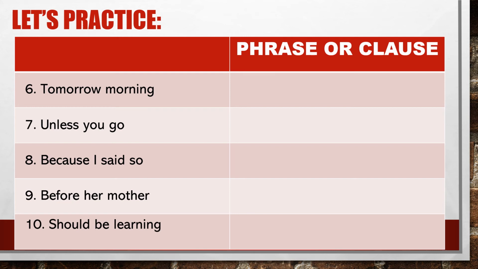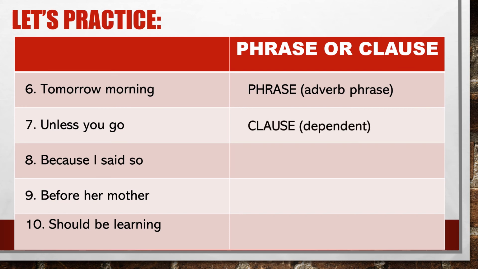Let's check your answers. Number 6, tomorrow morning, is a phrase. It's an adverb phrase because tomorrow morning is an adverb. Number 7, unless you go, is a clause. It's a dependent clause. Why? Because it has the verb go and the subject you, but it doesn't express a complete thought. Unless you go, it's meaningless.